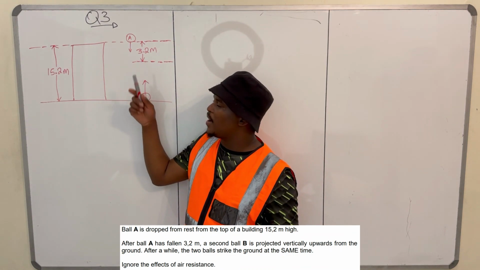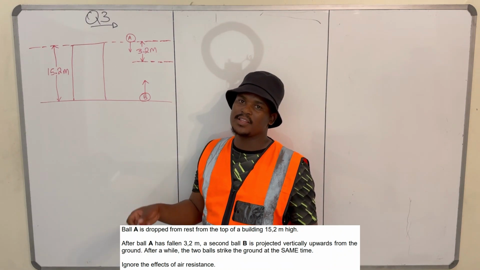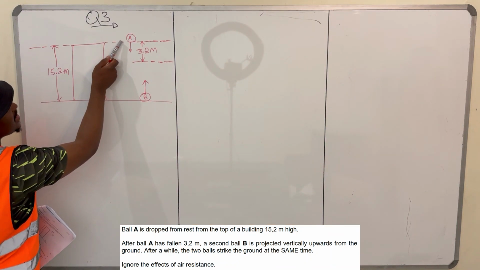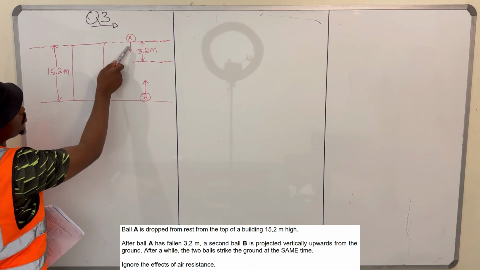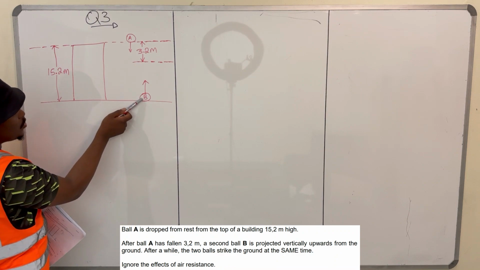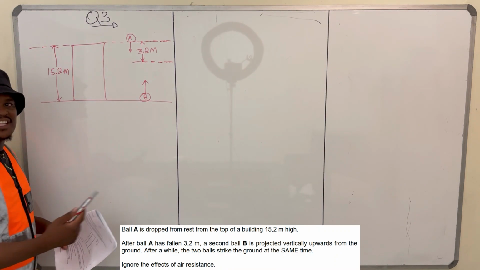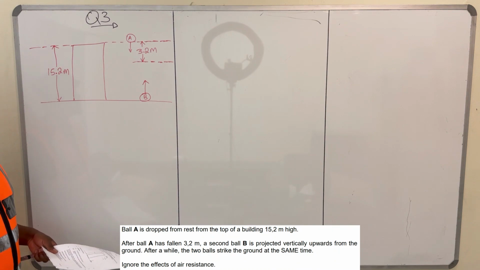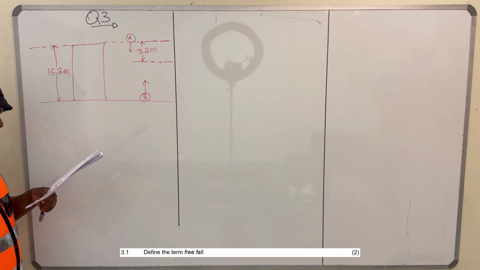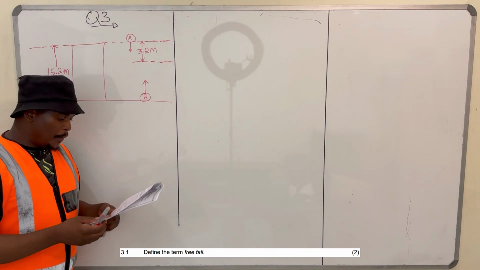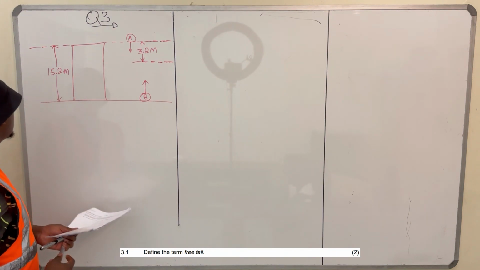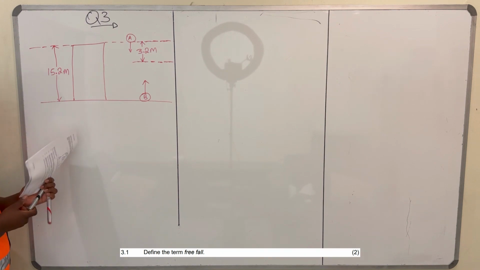But then we're told that they reach the ground at the same time. So what happens is this one is released, and after it has dropped with that displacement, the second ball is projected upwards, and then these two balls hit the ground at the same time. So what do they want us to do? At 3.1, they want us to define the term free fall.